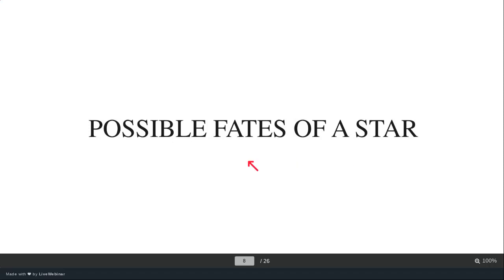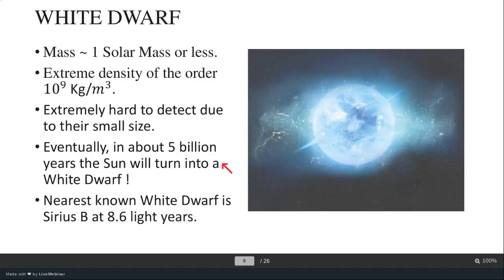Now, possible fates of a star. The first possible fate is a white dwarf. White dwarfs basically have a mass of one solar mass or less. A solar mass corresponds to the mass of the sun, which is around 2 times 10 to the power 30 kilograms. They have extremely high density, of the order 10 to the 9 kilograms per meter cubed. They are extremely hard to detect due to their small size.